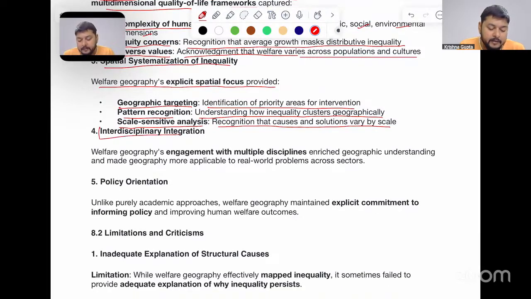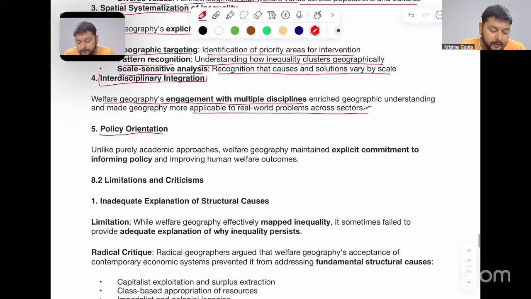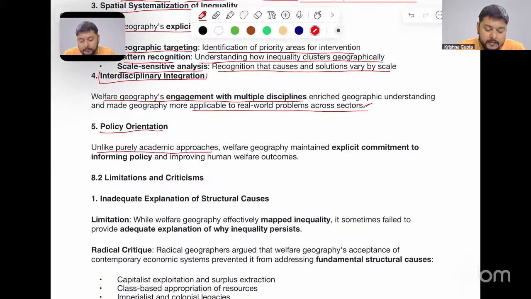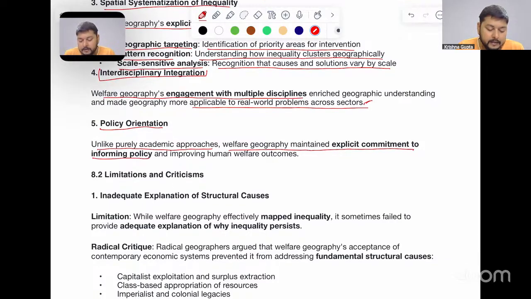Then, interdisciplinary integration is also seen. That is, welfare geography's engagement with multiple disciplines like sociology, anthropology, and economics. So this is seen here as a part of welfare geography, which is more applicable to real-world problems across various sectors and helps to understand reality. Then, policy orientation. Unlike purely academic approaches, welfare geography maintained an explicit commitment to informing policy and improving welfare outcomes in this region.